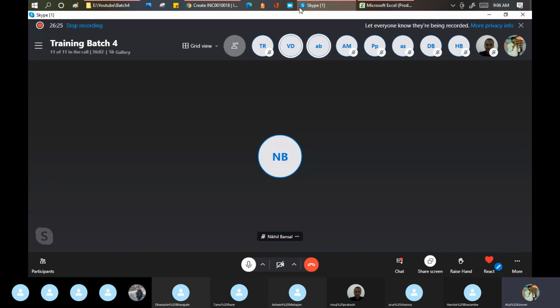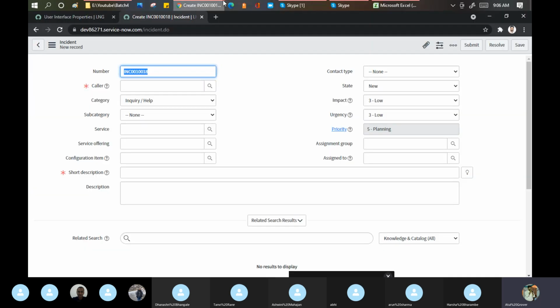Atul asks, why do we need save, update, submit? Good point. Very good point. It is actually a valid question which can be asked by your customer as well in your workshops. See, what is the difference between update and save? Anyone? What is the difference between update and save?